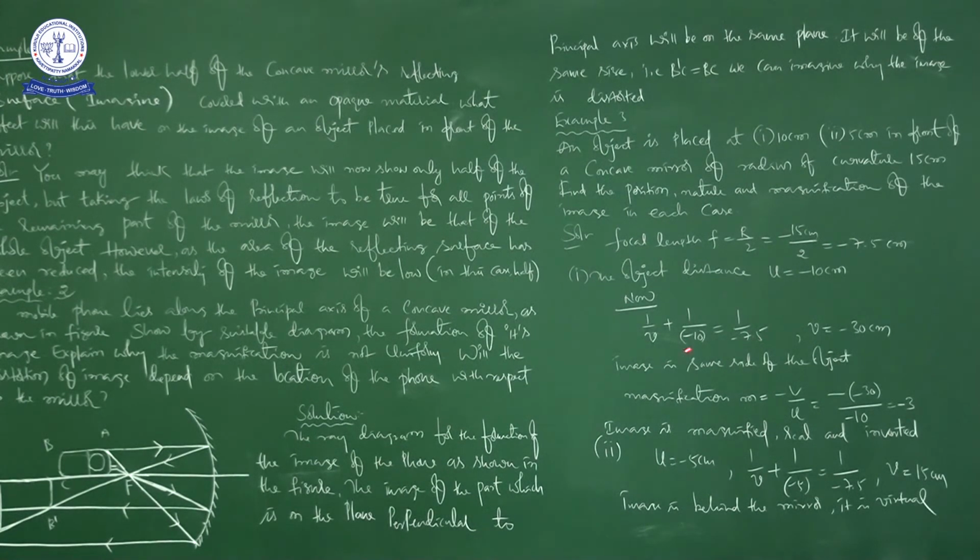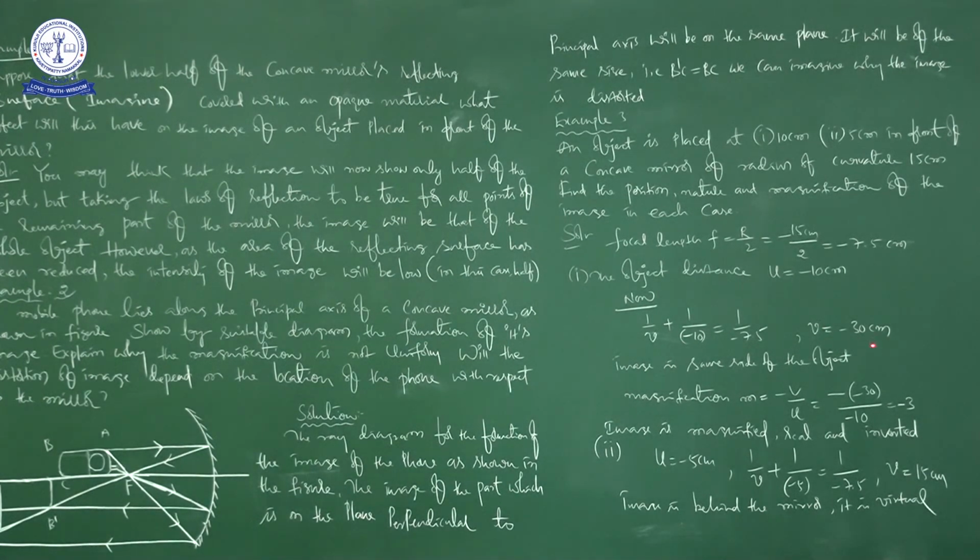So U is equal to minus 10 and F is equal to minus 7.5. So here V is equal to minus 30. See here, by solving this mathematically, we will get V is equal to minus 30.